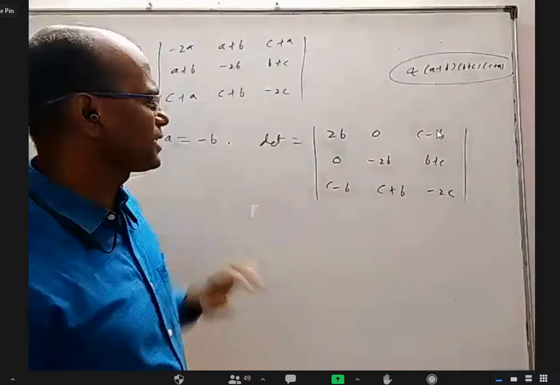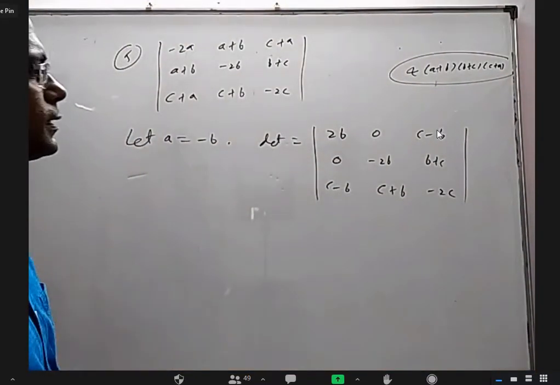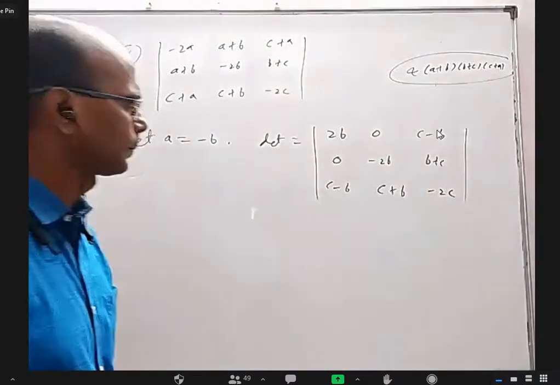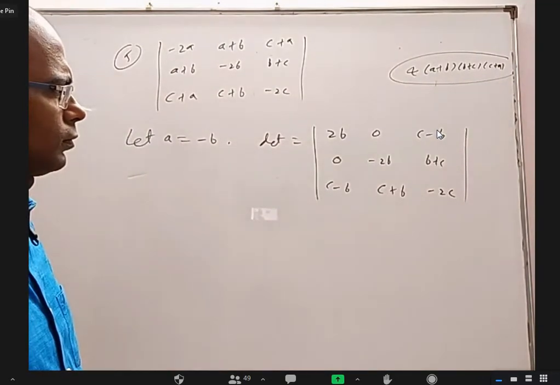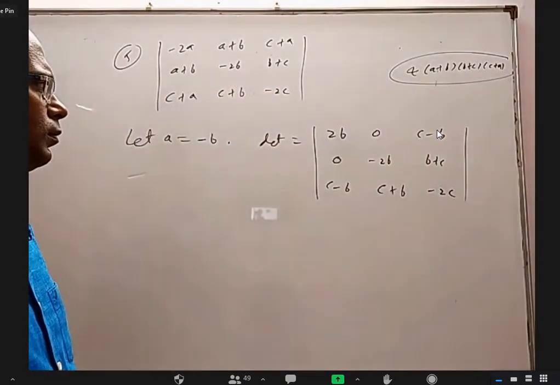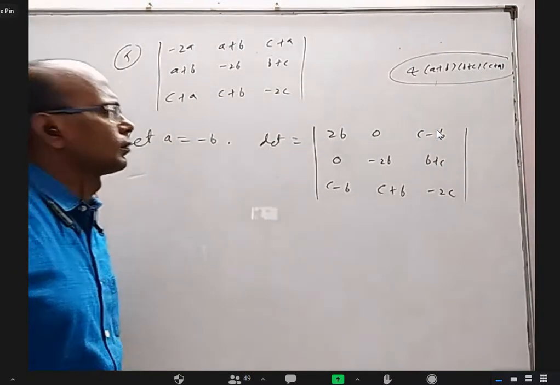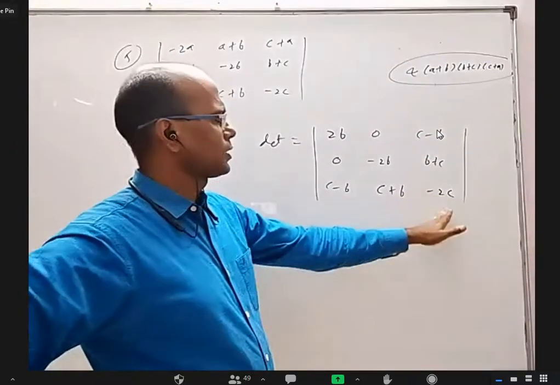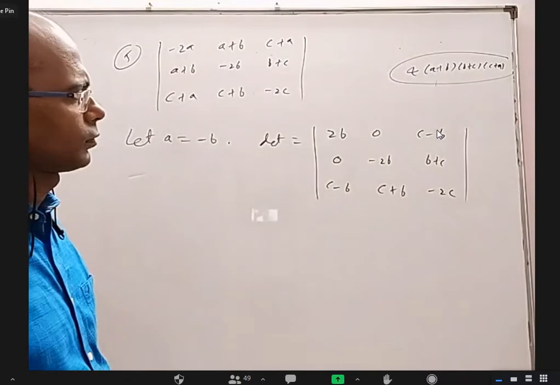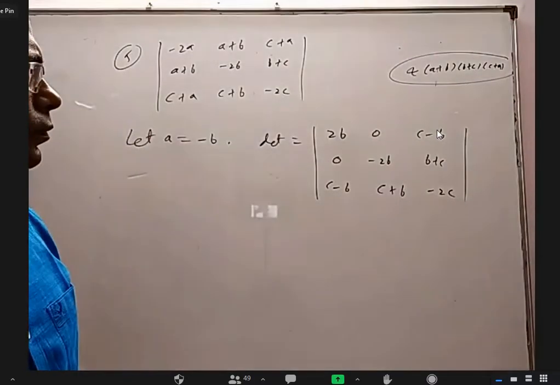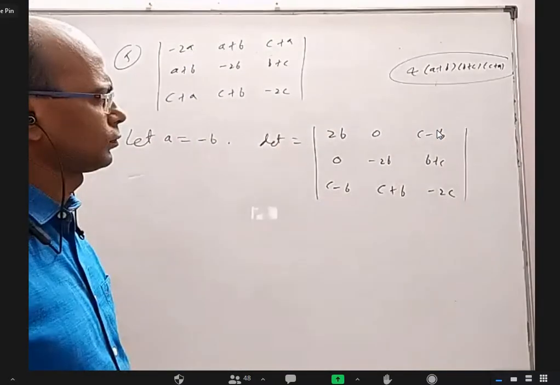I want to prove this is equal to 0 easily. Anybody want to give me an idea how to prove this is 0 easily? For this, if I add this, column 3 plus column 2. If we subtract it from column 2, C2 minus C3, we'll get B minus C.